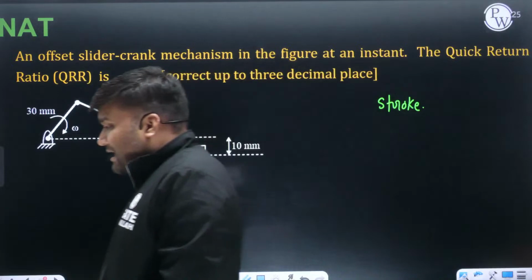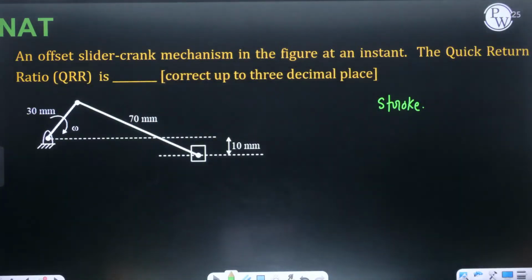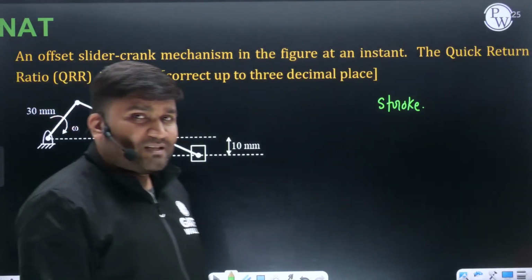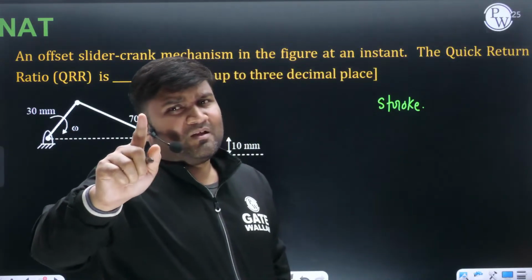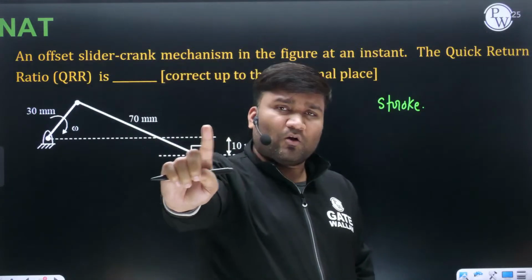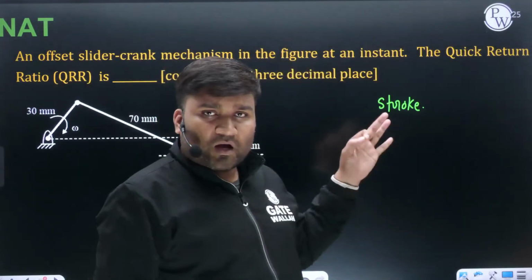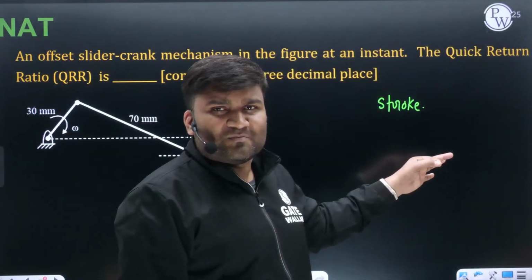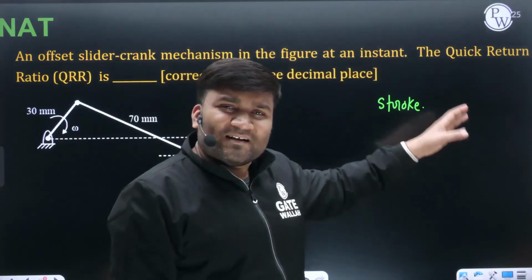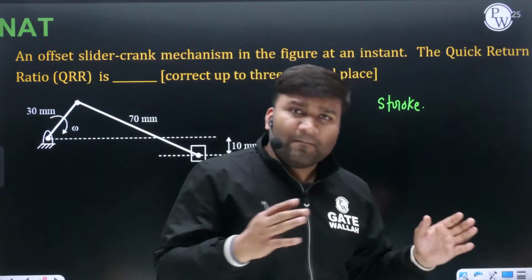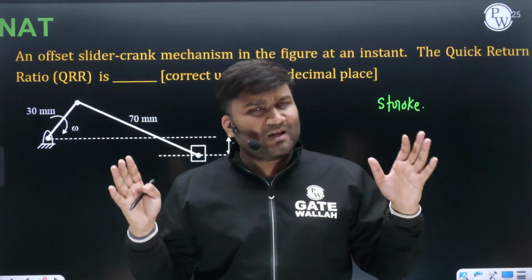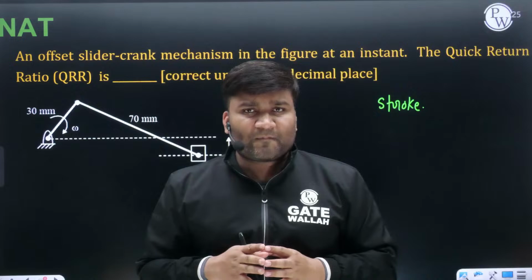Getting a point? And how do we solve these kinds of questions? Look very carefully. Multiple times I have told all of you that a question which belongs to quick return motion mechanism is not a question of theory of machines. It is a question of geometry. If you can draw the extreme positions, you can very easily solve this question, beta. Very easily.